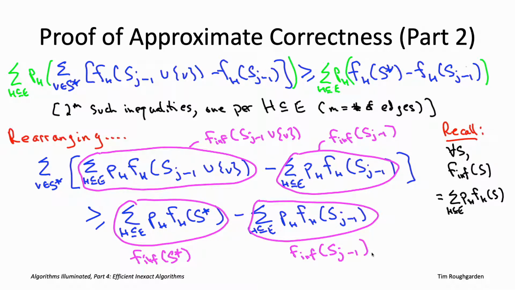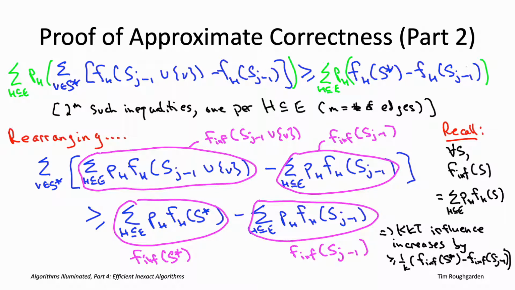In other words, there's a vertex in the optimal solution S star so that if you added it right now to the greedy solution so far, you're guaranteed the influence would go up by at least 1 over k times the current influence deficit. Now, the KKT algorithm may or may not pick that vertex, but it's a greedy algorithm. It picks the best vertex for this iteration that maximizes the influence increase.